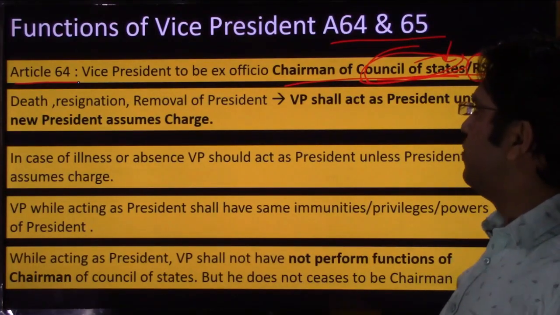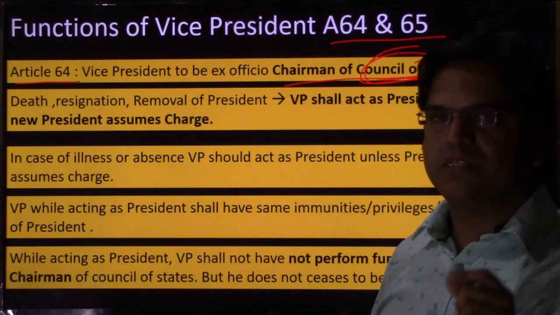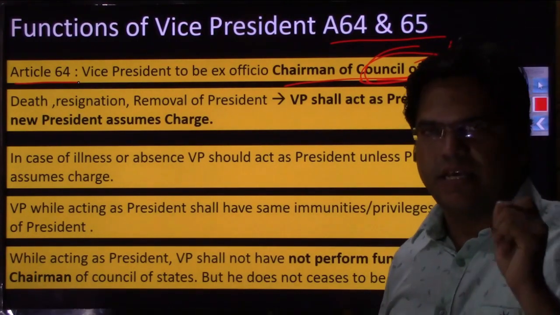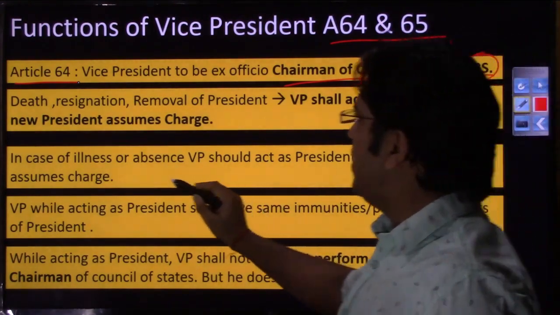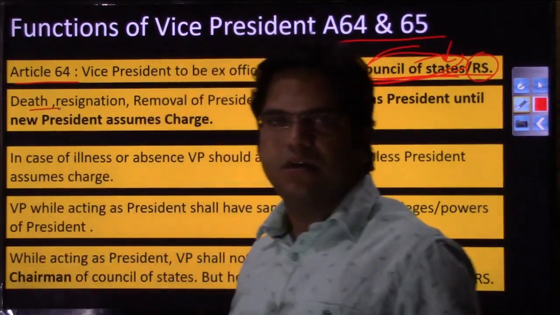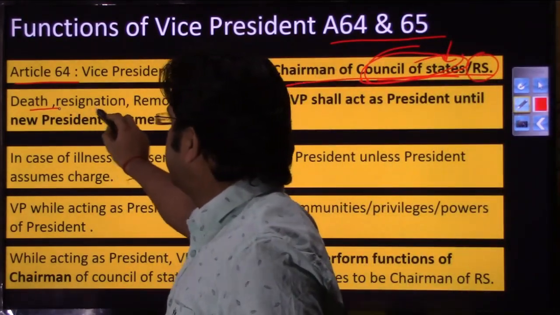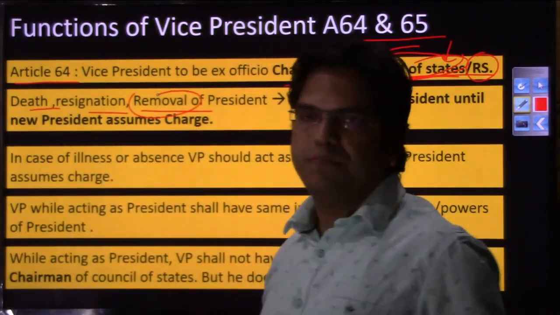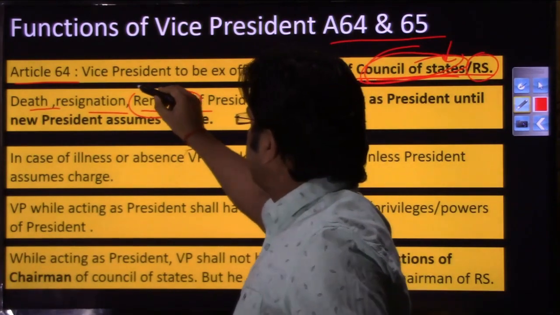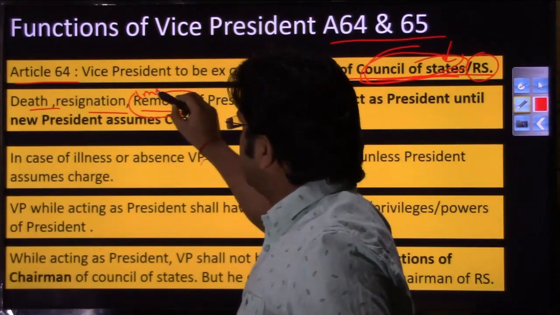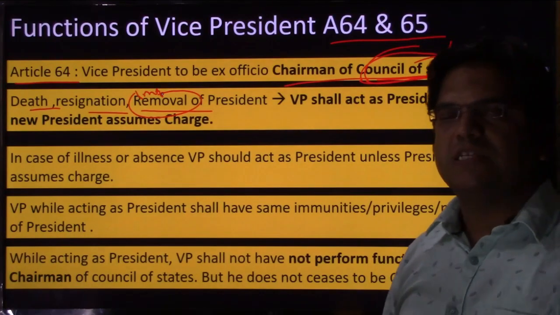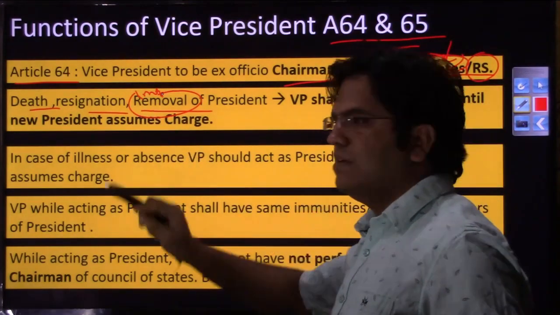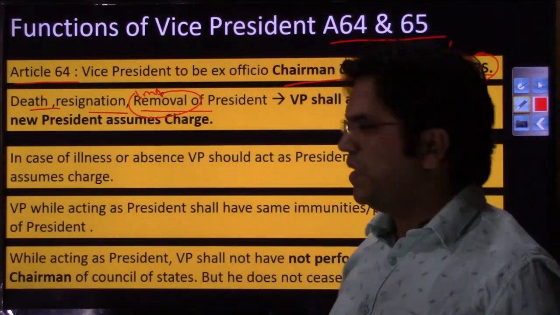The second major role of the vice president in India's constitution or governance is that he acts as president in the event of death of the president. If the president in office has died, or has resigned, or has been impeached, right? Here this word, when you get the PDF, will be changed. As of now, just consider this word as impeached, because as per India's constitution, the president is not removed, but is impeached. So read this word as impeached. I'll correct it while providing you the PDF.